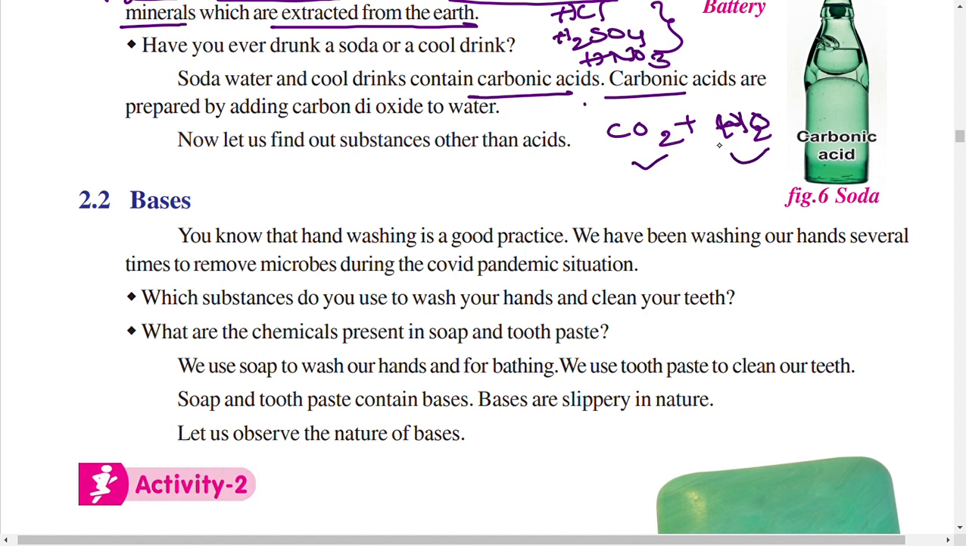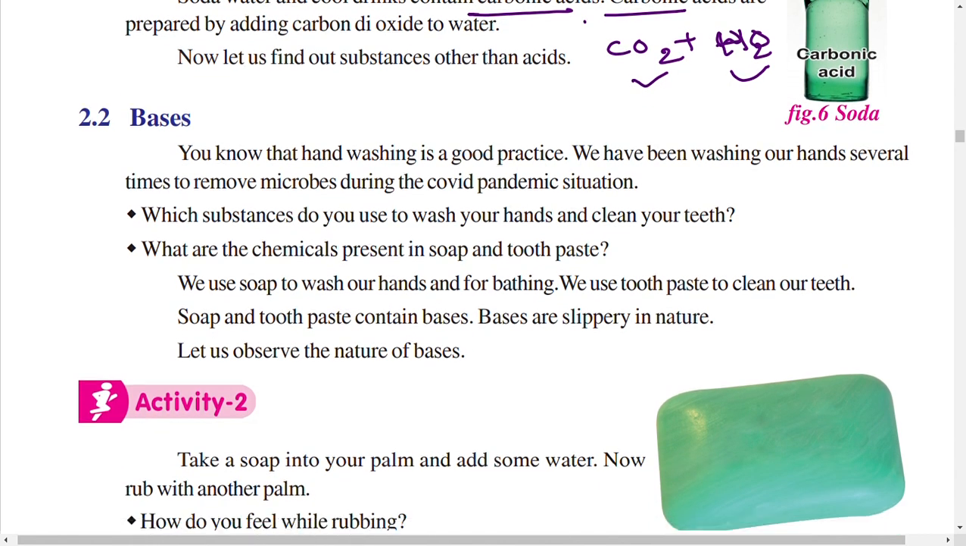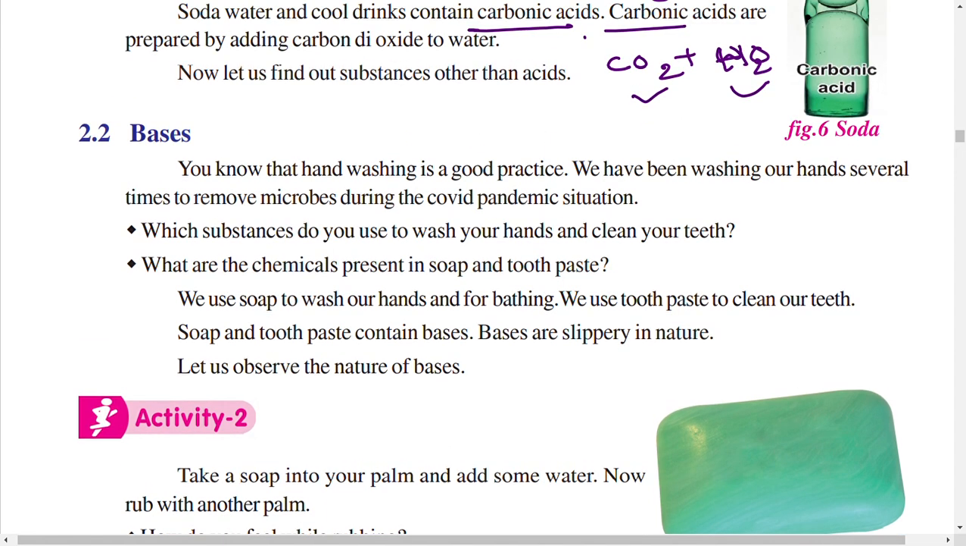Now let us find out about things other than acids. Here you should learn about the bases. You know that hand washing is a good practice. Nowadays we are facing the COVID problem, so we have been washing our hands several times to remove microbes during the COVID pandemic situation. Not only are we washing our hands with soaps, but without soap and water we are using sanitizers. Sanitizers also contain alcohol. So alcohols are examples of bases also.